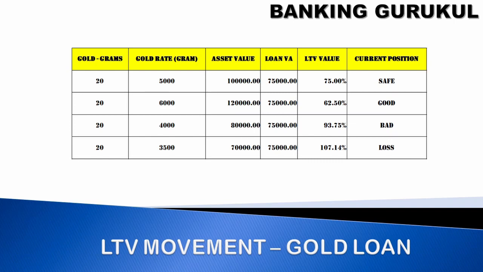Why bank will take decision at this point is, tomorrow the same 20 grams gold rate has gone to 3,500. Now your asset value is 70,000 and your loan amount is 75,000. Now what is the loan to value? It is 107 percent. So suddenly customer has defaulted, is not paying. If you sell the gold also, you will not get your loan amount. So this is loss for a bank.